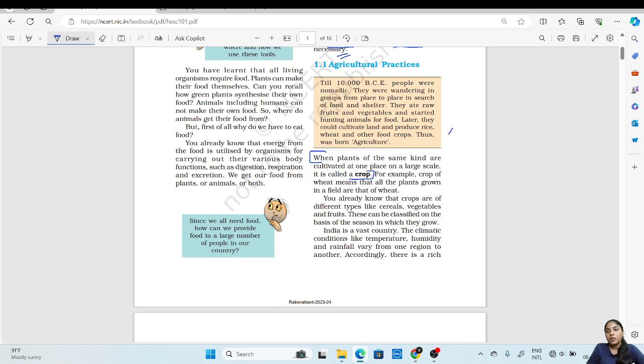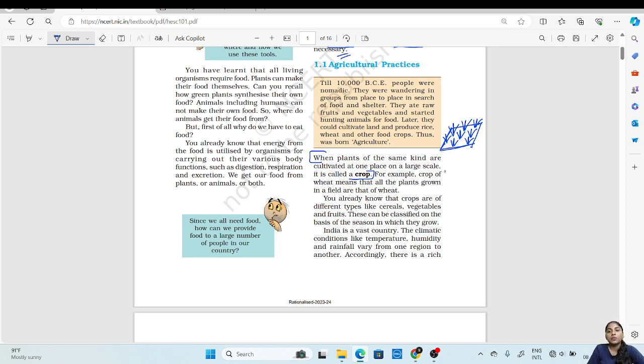So what is a crop? When plants of the same kind are cultivated at a place on a large scale. We have seen large fields in which only one type of plant is grown. So this is called a crop. When plants of the same kind are cultivated at a place on a large scale, it is called a crop.